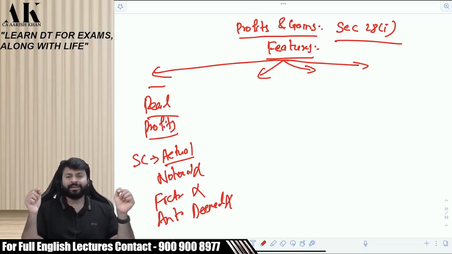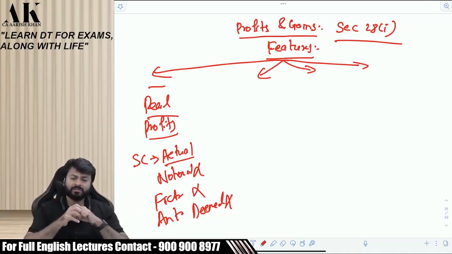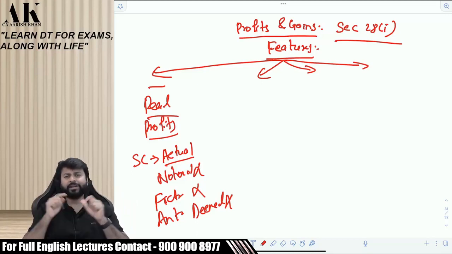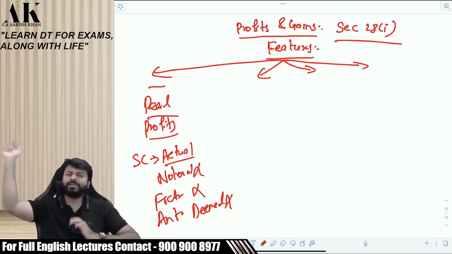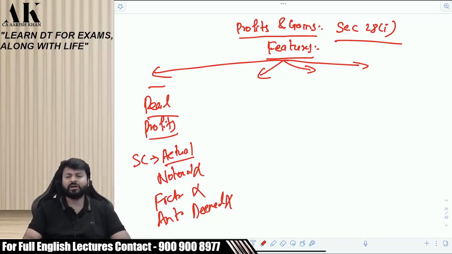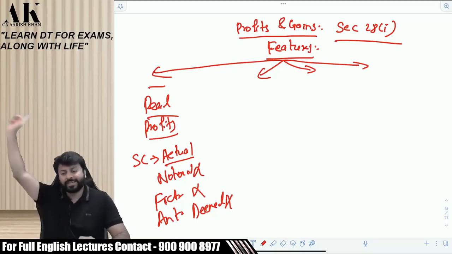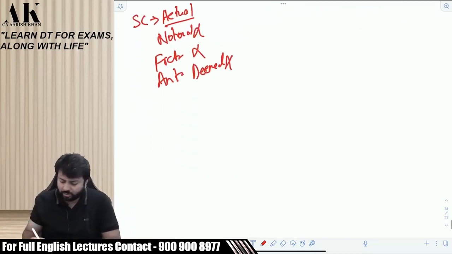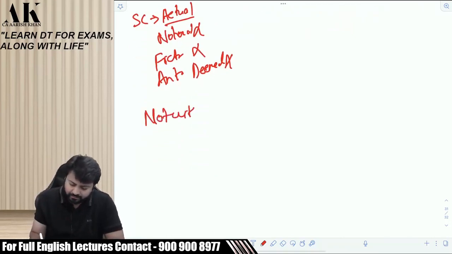So please tell me, when I say my profits are 8% of the turnover, it means the profits are actual or anticipated? Is it actual or deemed? Then how can some section say like this? When section 28(1) says that the profits have to be real profit, then how can the government make such provisions under the income tax law where it says your profits can be 8% of the turnover? The reason is those sections like 44AD, you said, those are notwithstanding sections.